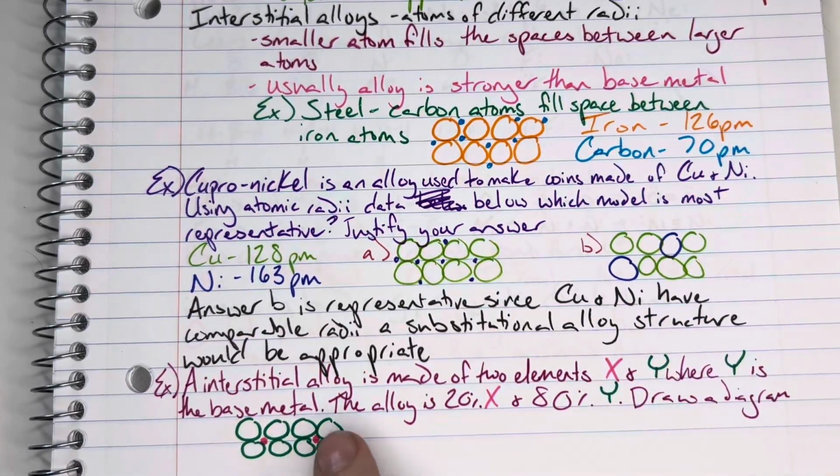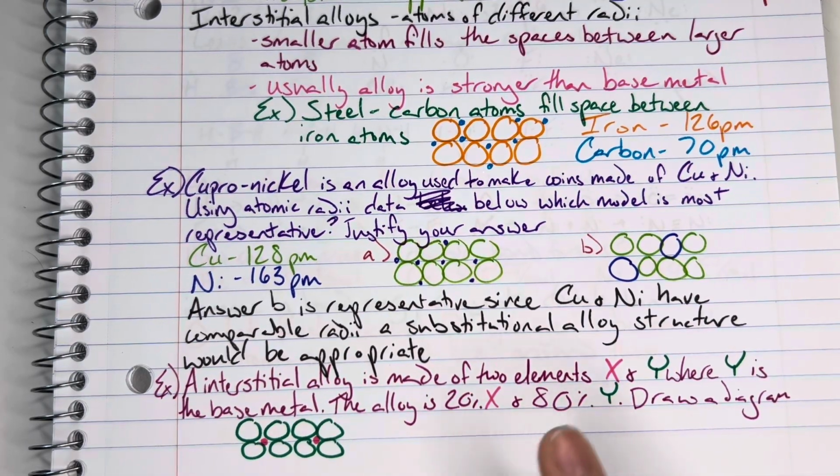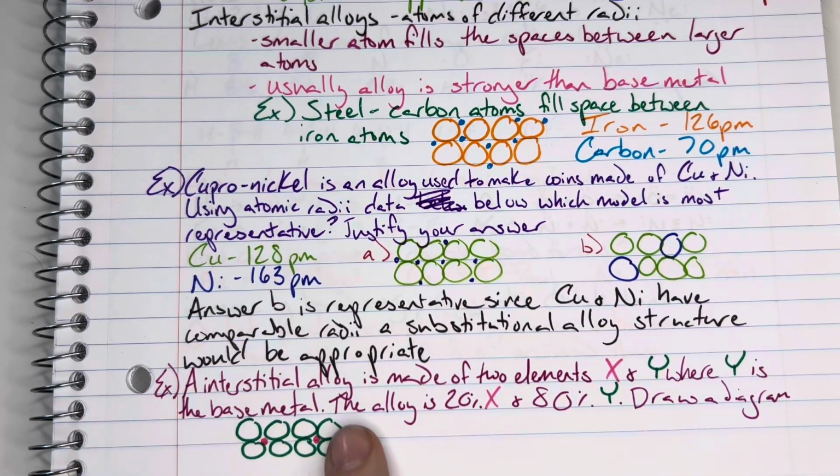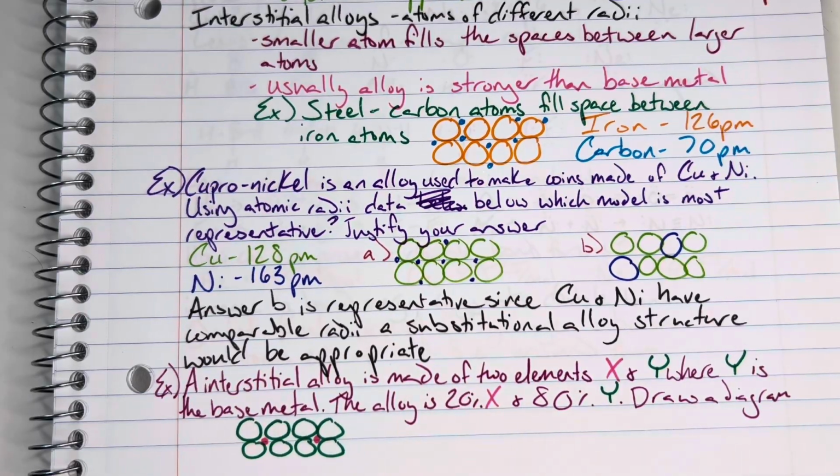So for Y, we have these large circles here. We know that the alloy should be 80% Y, so we have a grand total of 8 of the Y atoms there. And then 20% of the X, so we just have 2 of the X atoms, and it being interstitial means that it's going to just fill in some gaps. So this would be an appropriate diagram for this question.